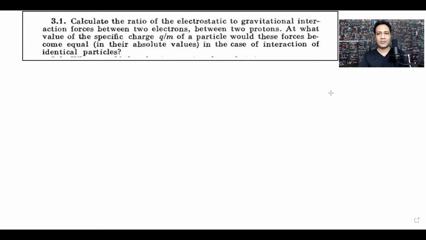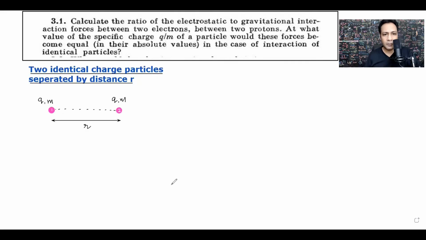So let's first assume there are two identical charged particles having charge q and mass m separated by a distance r, like this. Electrostatic force on the charged particle 2 by 1: because they are of similar charge, the electrostatic force would be repulsive, so it will act like this.